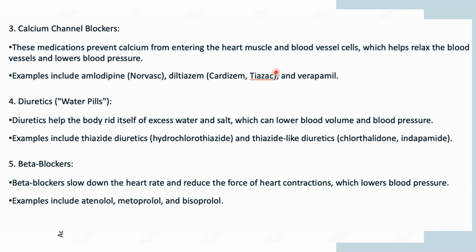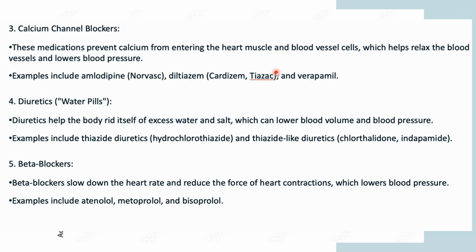So now coming to the fifth one, that is beta blockers. What do you mean by beta blockers? Beta blockers slow down the heart rate and reduce the force of heart contraction, which again lowers the blood pressure.